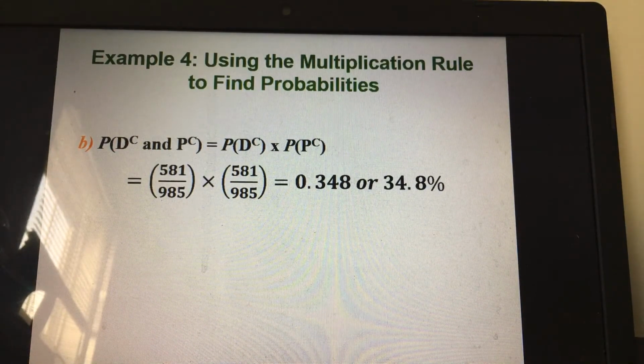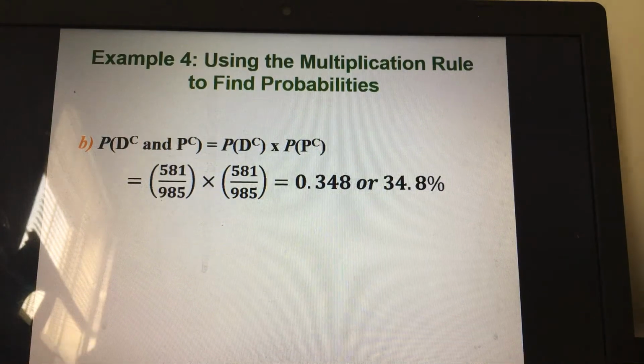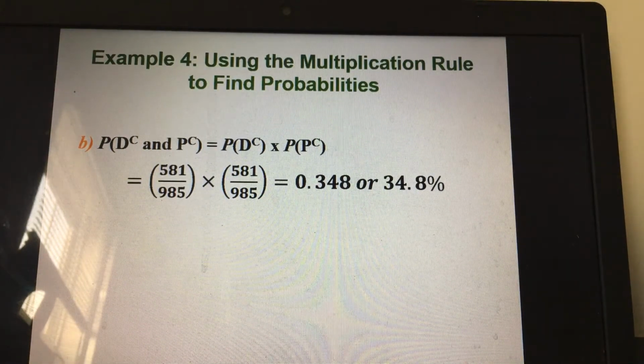I hope you enjoy my lectures, friends. In my next lecture, we'll be talking about the multiplication rule applied to dependent events. The one we just concluded is the multiplication rule applied to independent events. But in my next lecture, it will be the multiplication rule applied to dependent events.